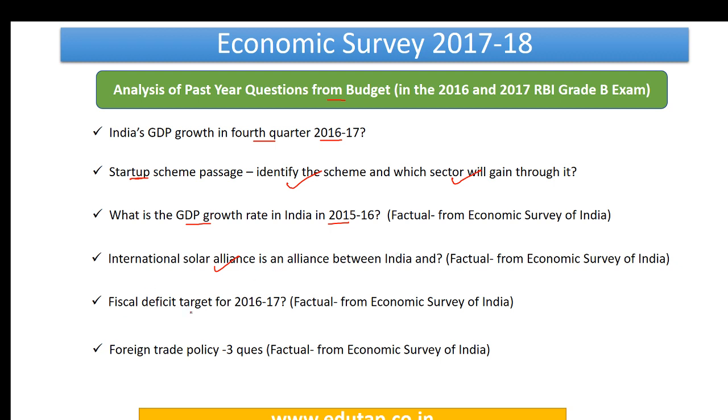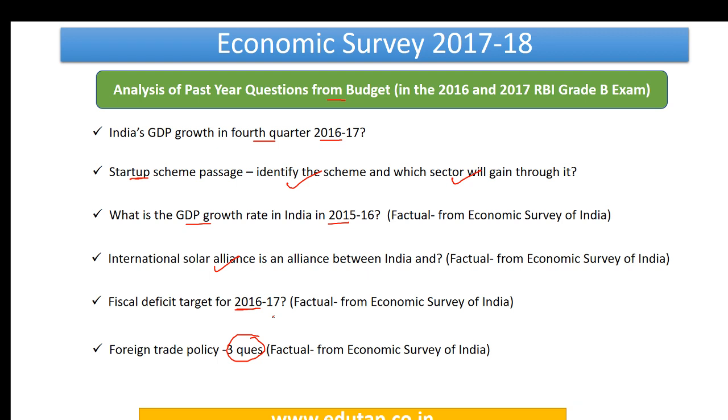Fiscal deficit target for 2016-17: a factual question directly picked up from the Economic Survey. Foreign trade policy: three questions picked up from the external sector segment of our Economic Survey. If you are able to link everything to your syllabus, again I'm repeating this, your half job is done.